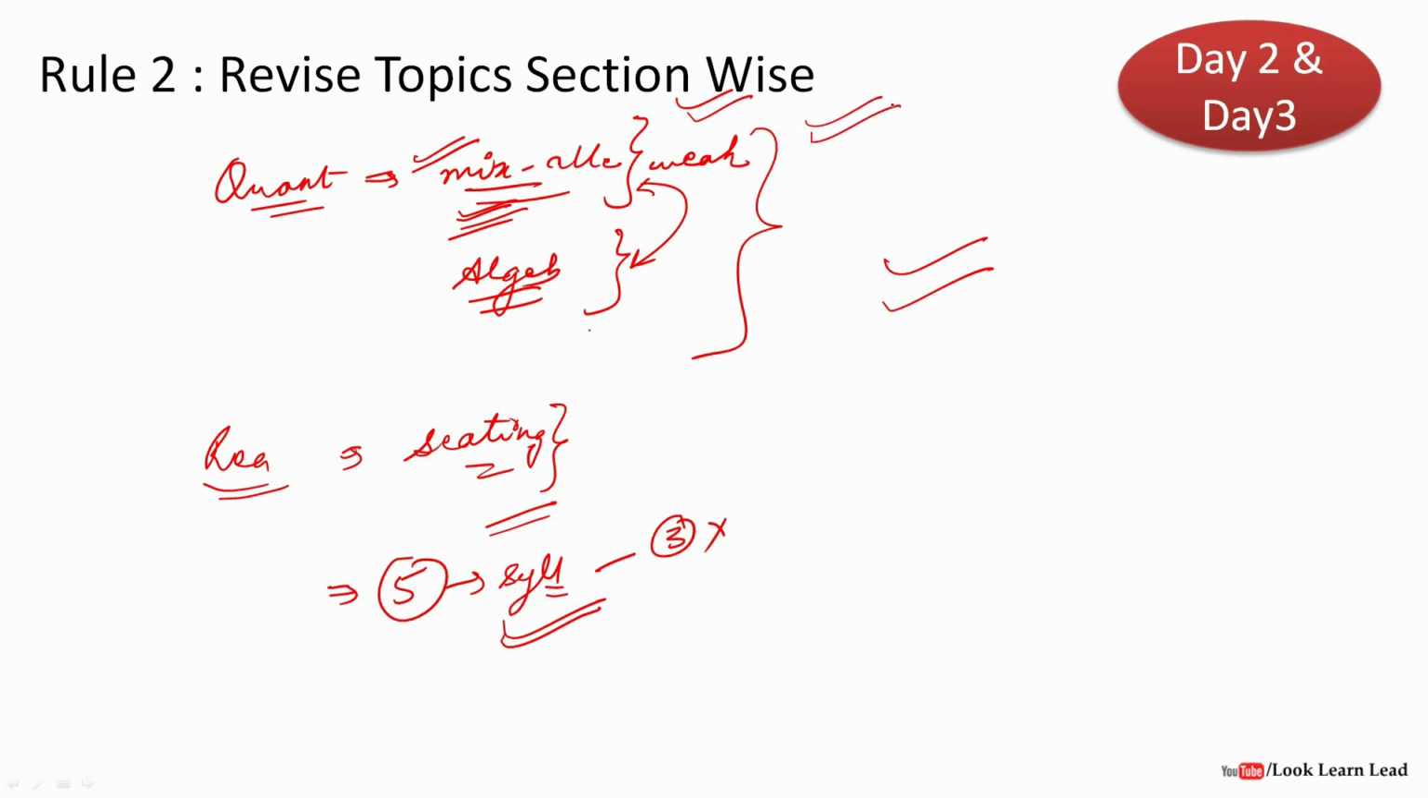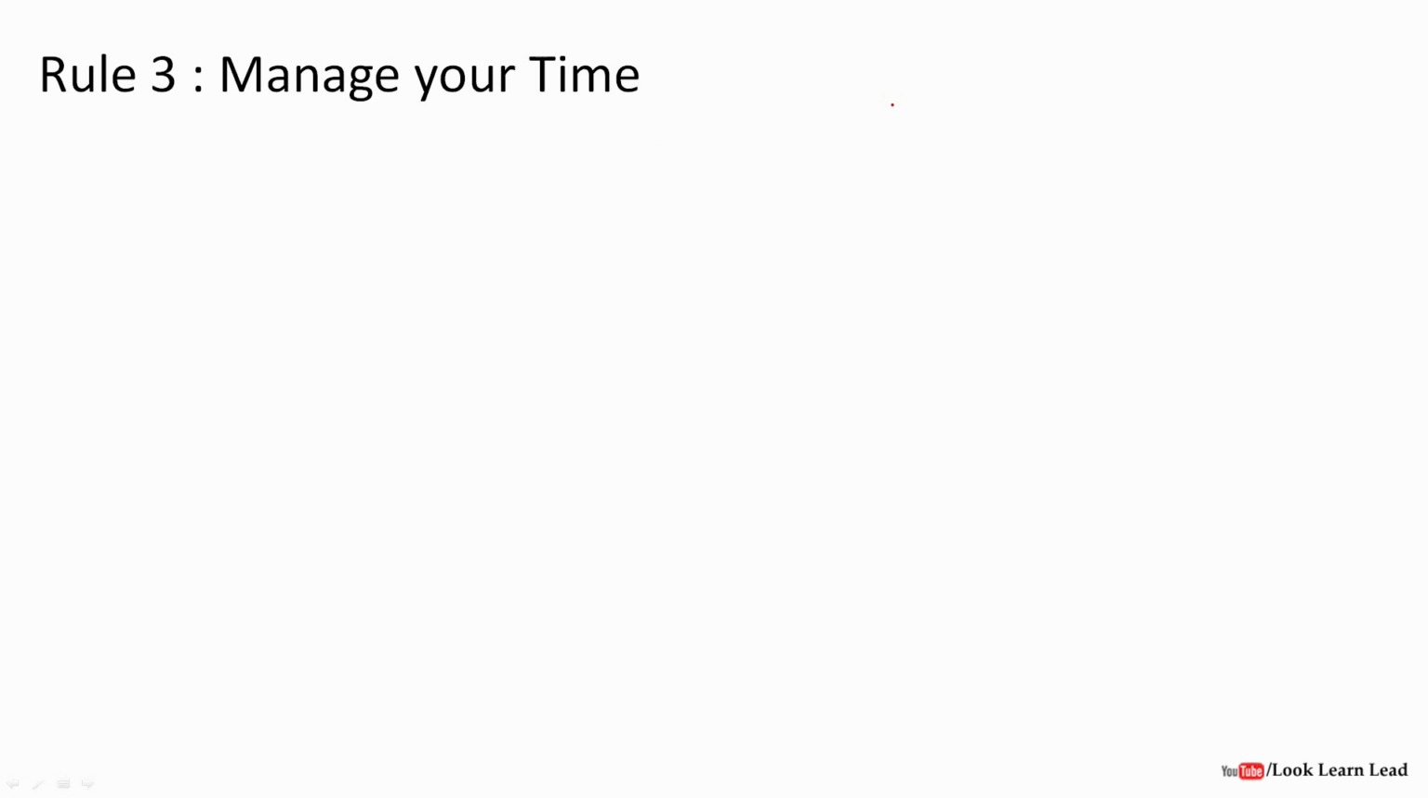Now let's see what is rule 3. Rule 3 is time management. That is, you have to manage your time. Suppose you know that a particular topic in reasoning, that is puzzle, if it is consuming more time, you can attempt it in the last. So that is what you have to do.